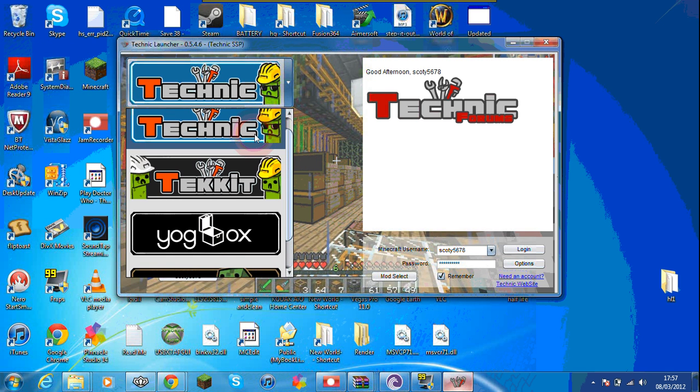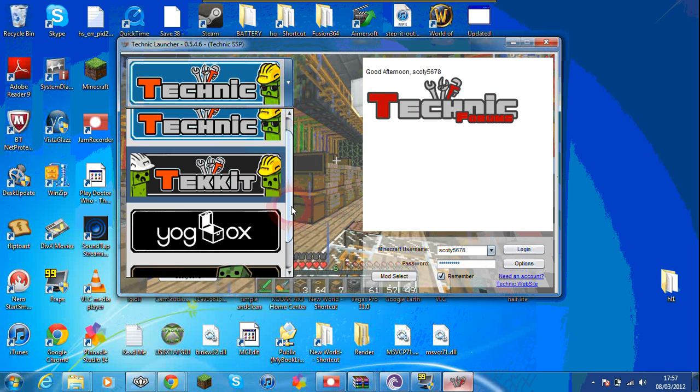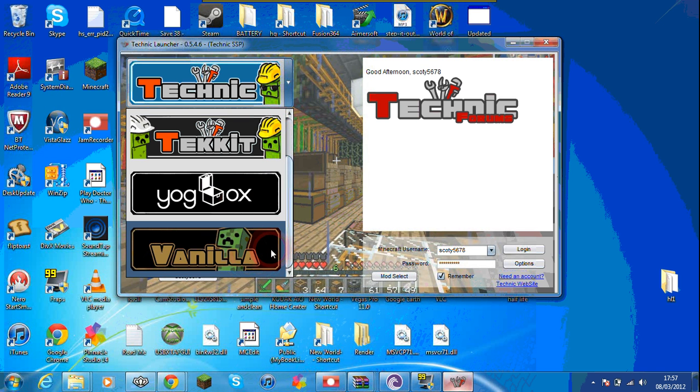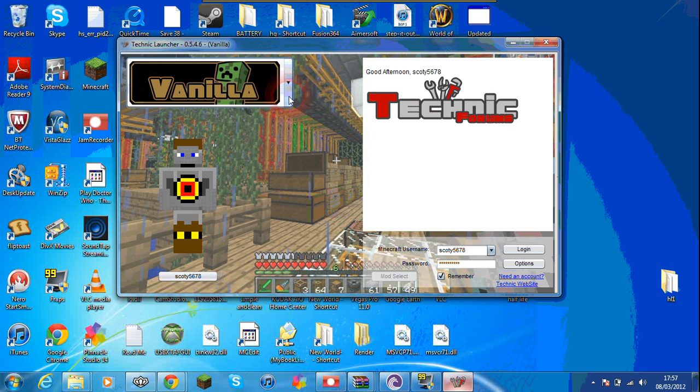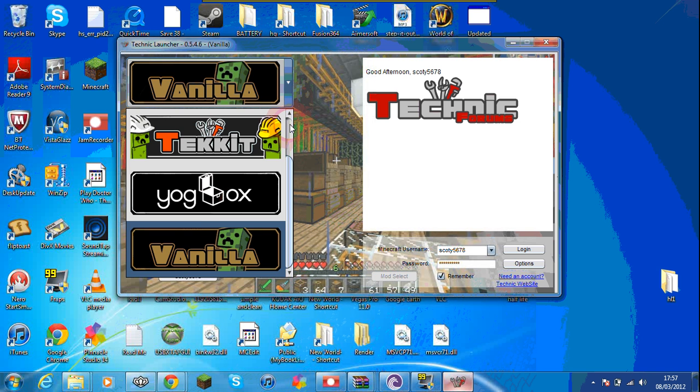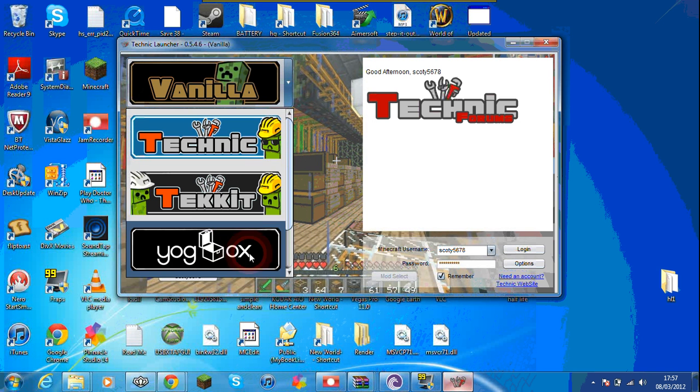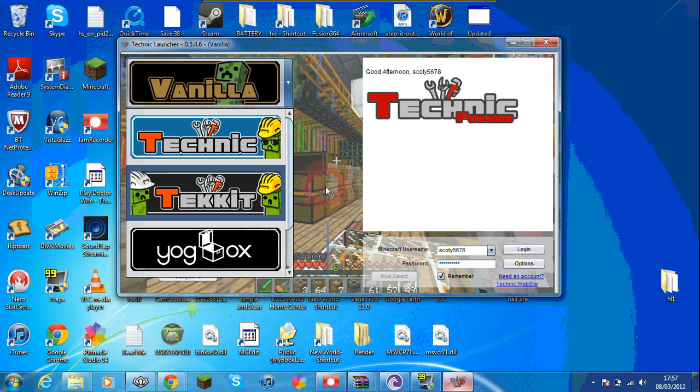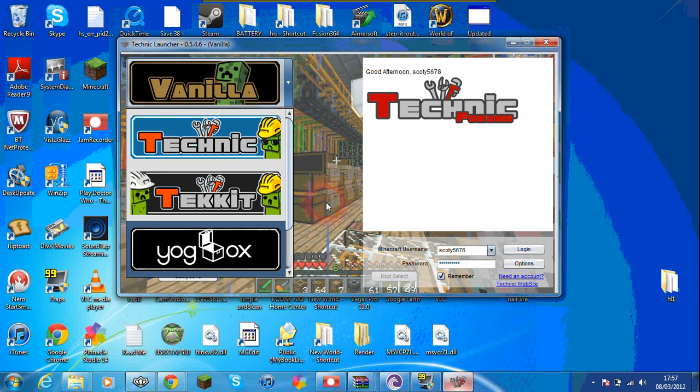Now you see you have many other versions of Technic. You have actually only two. You got the yogbox and you can just install vanilla, which is just like standard, but I'm not going to be doing that. So today I'm going to be showing you how to install one of these. I'm going to be showing you how to install the yogbox.